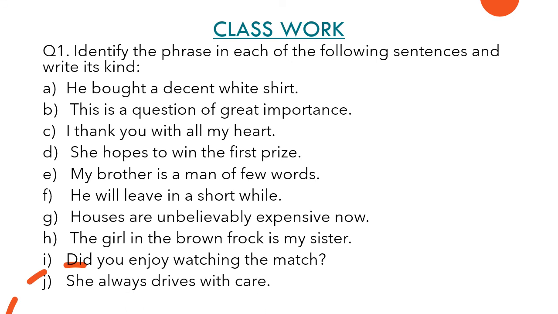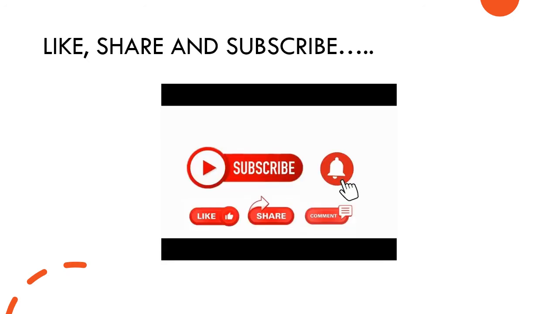So you have to identify the phrase and tell me the kind, whether it is noun phrase, adjective phrase or adverb phrase. I think by reading the sentence only you can quickly make out the meaning also, right? And you can identify which kind of phrase it is, right? I can make out easily by reading these sentences. So if you have any doubt, we'll take up in the class. You have to do this exercise on your own and we shall be discussing it in the class. Moving to the homework, that is your next slide.